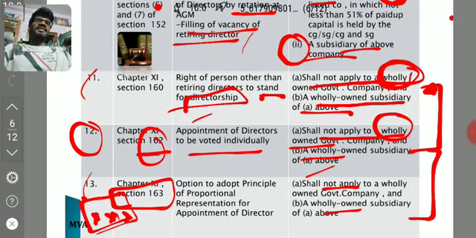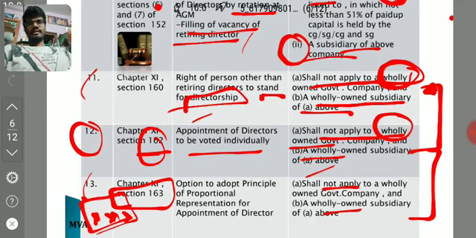You have to remember in that particular section that proportional representation is not applicable to a government company, wholly owned government company, or wholly owned subsidiary company. Right? In this, 163 proportional representation, single transferable vote, cumulative voting, such points will be there. You just go to that particular section.